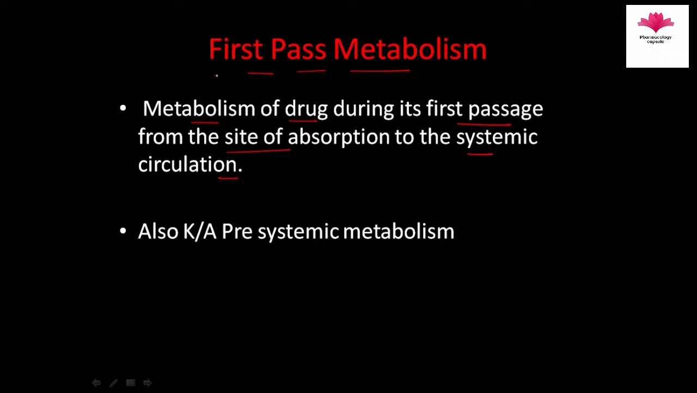As the name suggests, first pass metabolism is the metabolism of the drug during its first passage from the site of absorption to the systemic circulation. So how much metabolism occurs before reaching the systemic circulation is known as first pass metabolism. It is also known as pre-systemic metabolism. That means before reaching the systemic circulation, how much drug is metabolized is known as first pass metabolism.